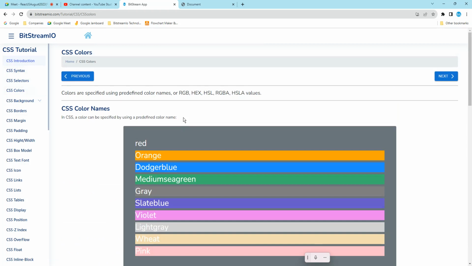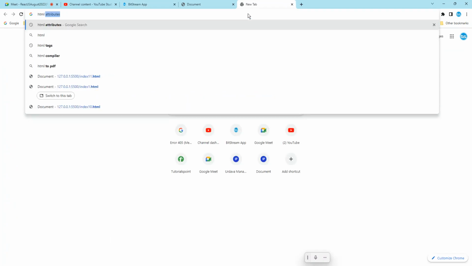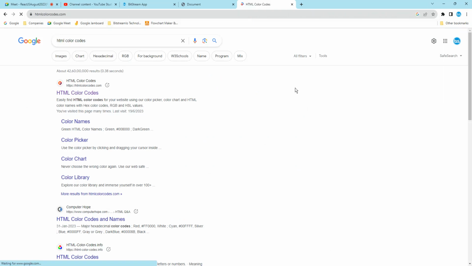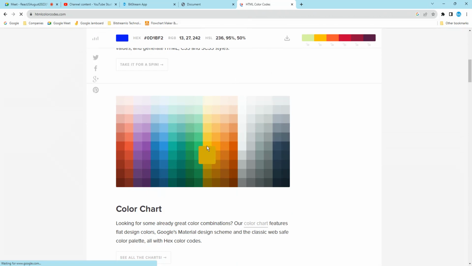We have a number of colors here: orange, dark blue, medium green, gray, violet, light green, wheat, and pink. If you want multiple colors, you just go for the HTML colors in the browser. If you click this website, you can get all types of colors here. If you want this color, you just click and this color will come. If you want shades of this one, you can get a color from here.